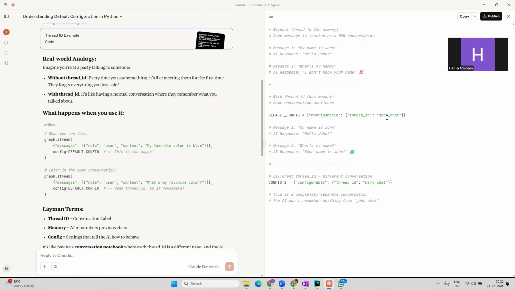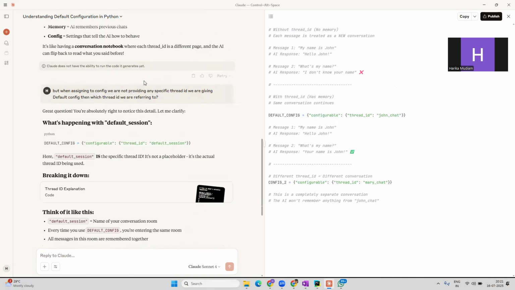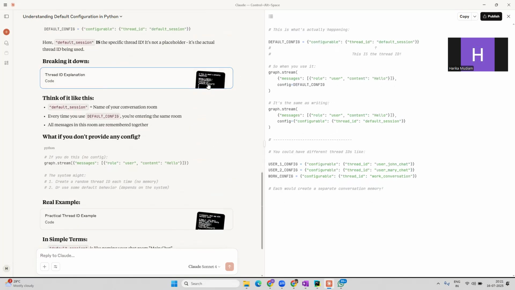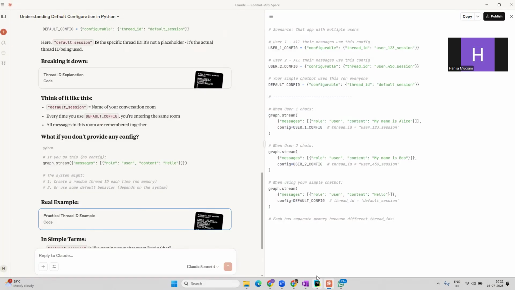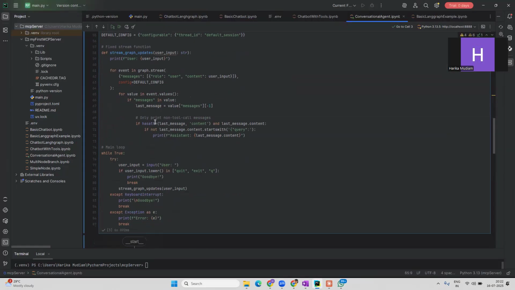Similar to that, for every config we have to provide a thread ID, right? So for each different conversation, we have different thread IDs. But the real thing lies over here. Whenever we are doing some conversation, let's say for example, I'm trying to pass a question over here, right?